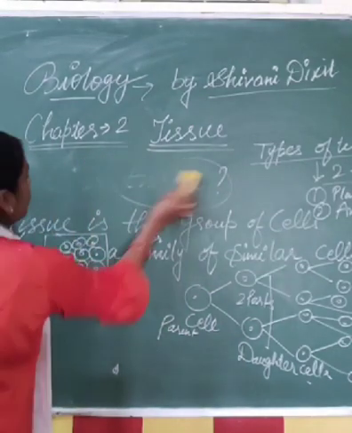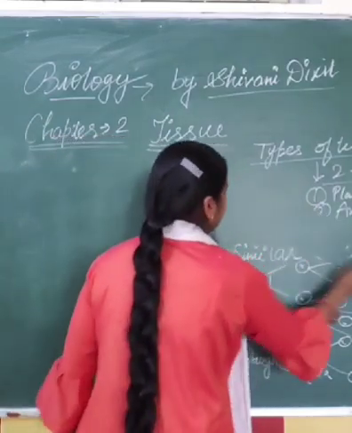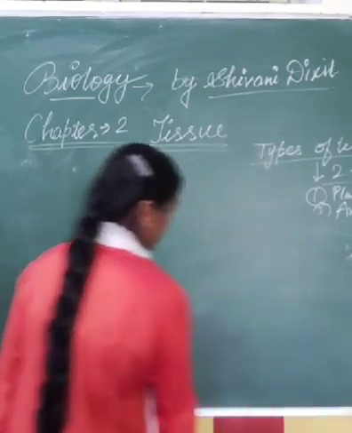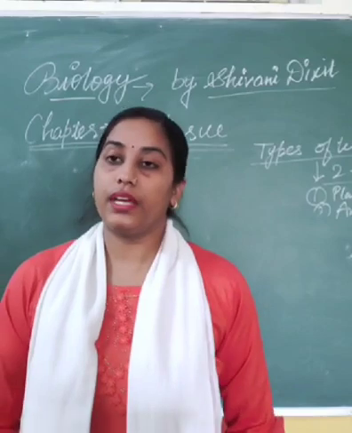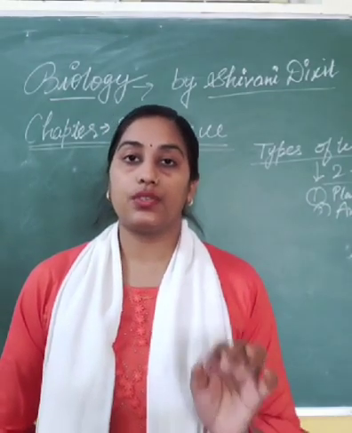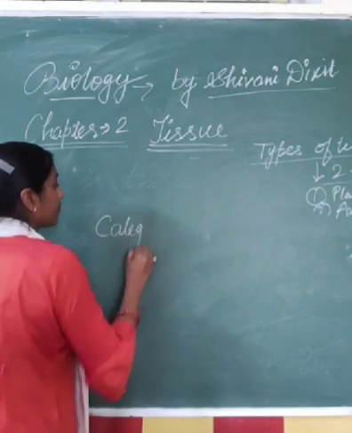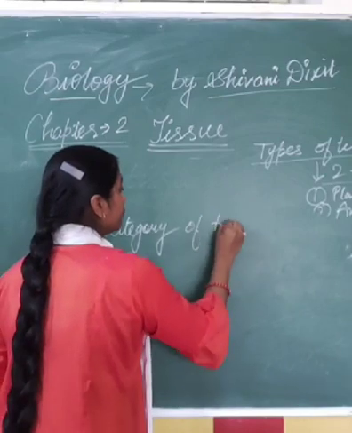You can also make notes of what I am writing here. Firstly, we will discuss that there are two categories of tissue.